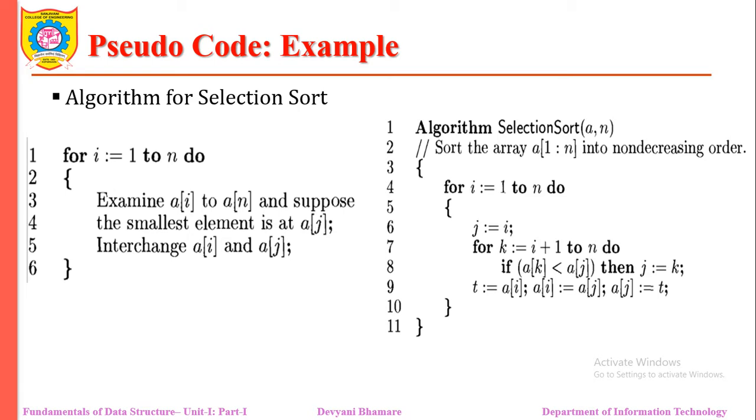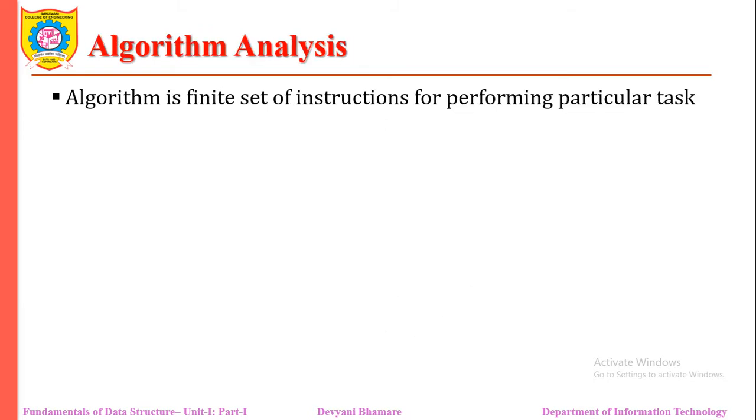The reason is that we are providing this selection sort by its pseudocode. Once we have the algorithm, we know that an algorithm is a finite set of instructions performing a specific task. For a given problem, we can have more than one algorithm, say two algorithms.